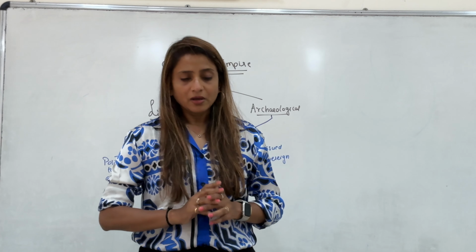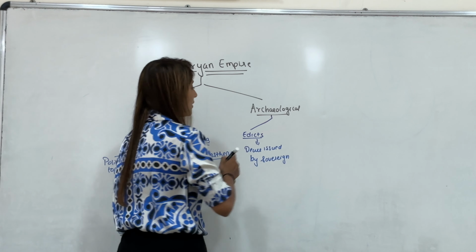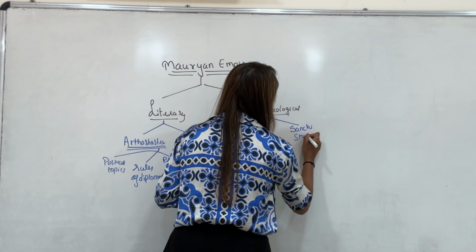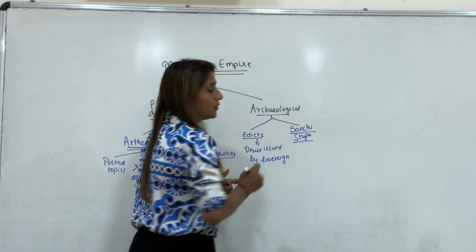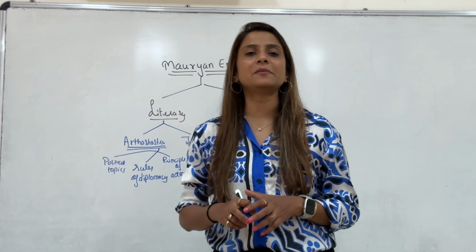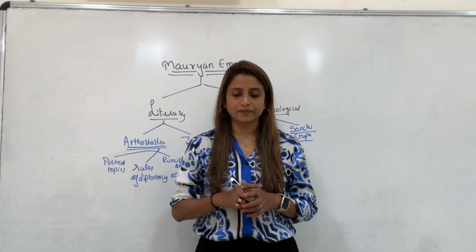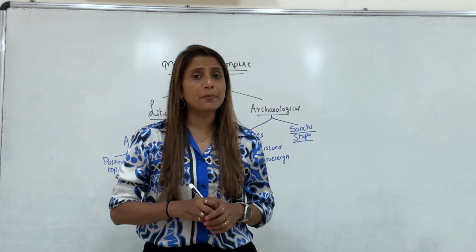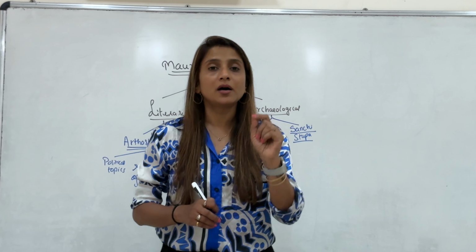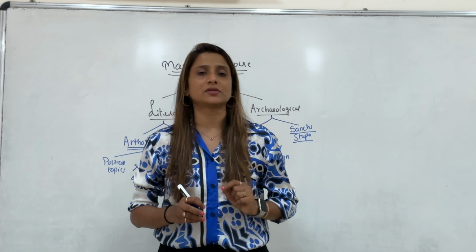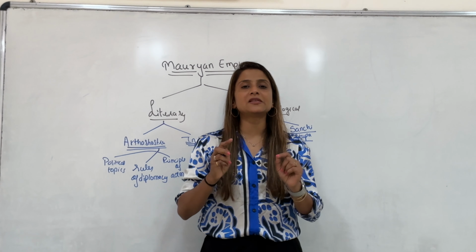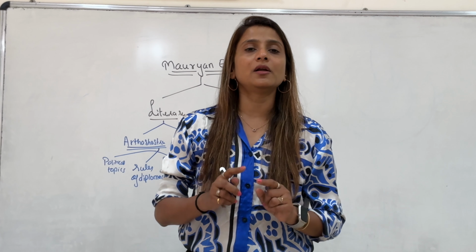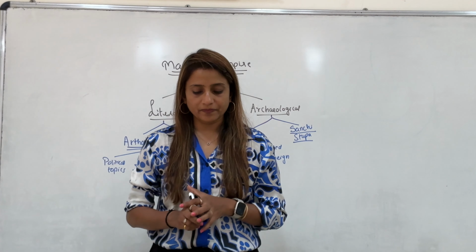Now, the next thing that gives information about the Mauryan Empire is Sanchi Stupa. What is a stupa? A stupa is a semi-spherical dome-shaped structure made up of unburnt bricks and stones.